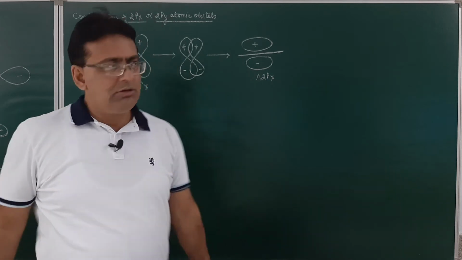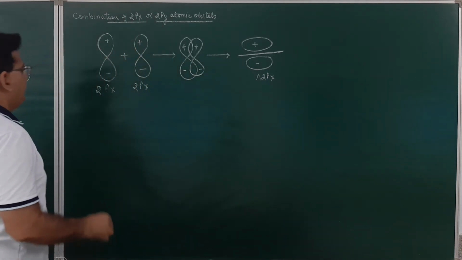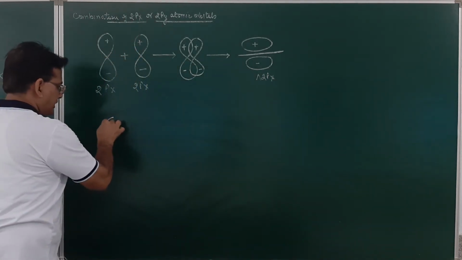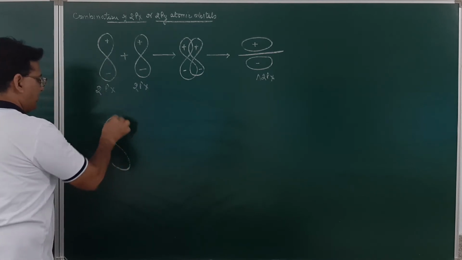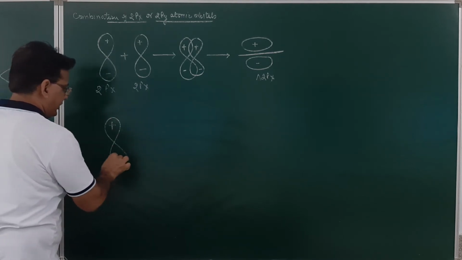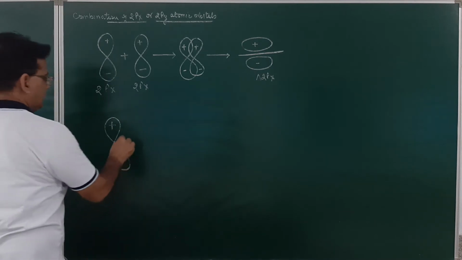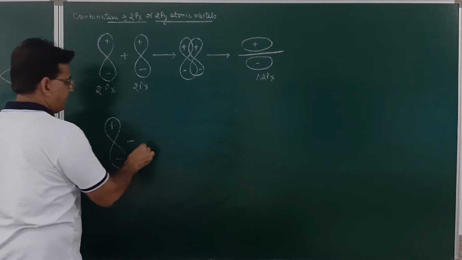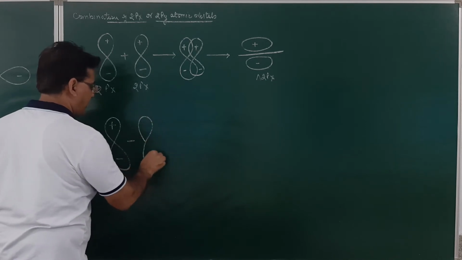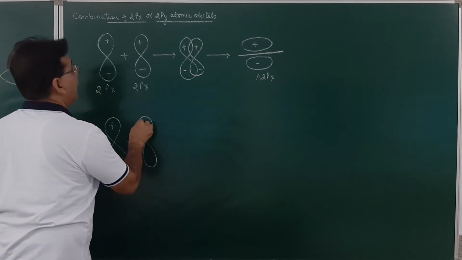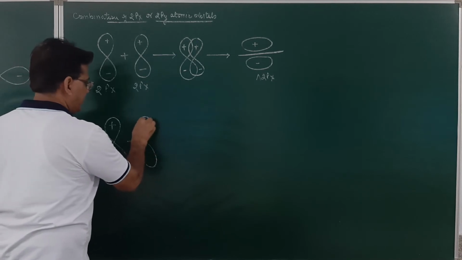Now these atomic orbitals may also undergo the subtraction overlap. This will be positive and this will be negative. This here will be a negative sign. Then they will also undergo a subtraction overlap. This again will be positive and negative.